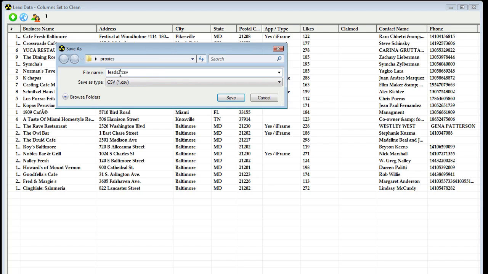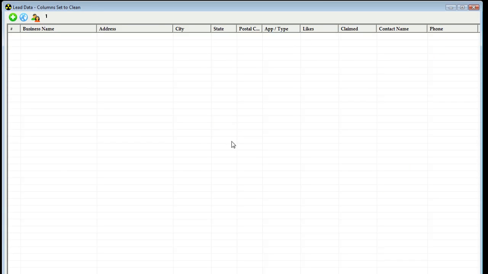Let's give it a name. Let's name that leads 3 and click save. Now you'll notice we exported our leads and we have cleared our grid. Let's go ahead and import the leads back into FB Lead Finder.